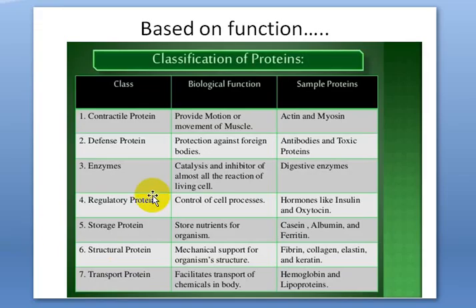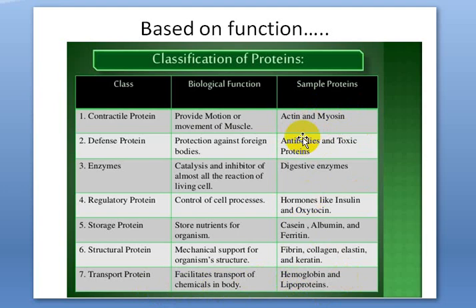Based on the functions, the protein has so many roles. It acts as enzymes, and as regulatory protein, which is nothing but the hormones. Storage proteins store the nutrients. Structural proteins, especially keratin, fibrin, and collagen, are present in our skin and also in our hair. Transport proteins transport the nutrients with the help of hemoglobin.